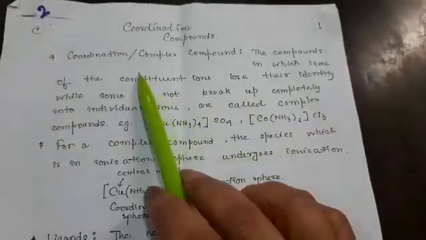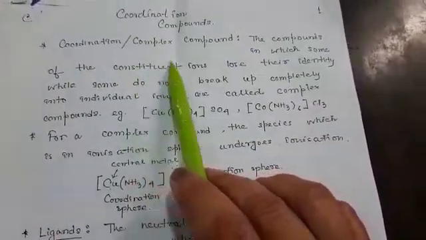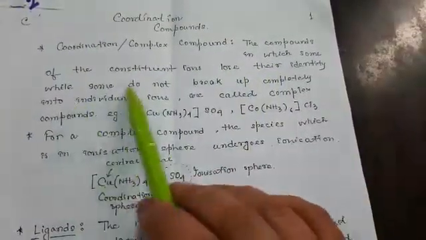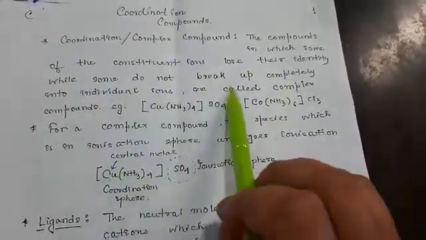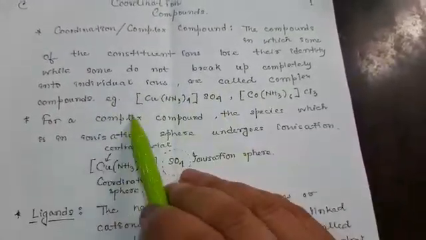Hello students, so today we will start the chapter coordination compounds. Coordination compounds are complex compounds. What are these? These are compounds in which some of the constituent ions lose their identity, while some do not break up completely into individual ions. These are called complex compounds.